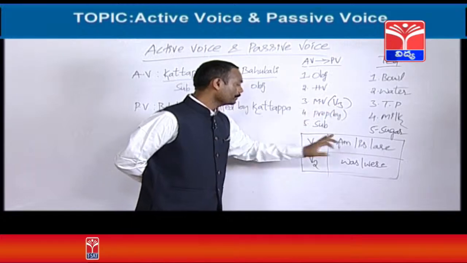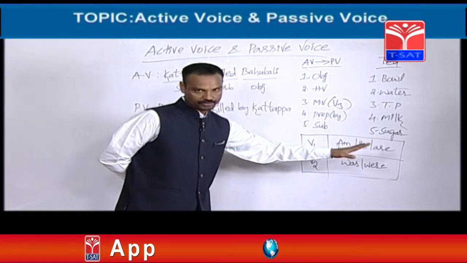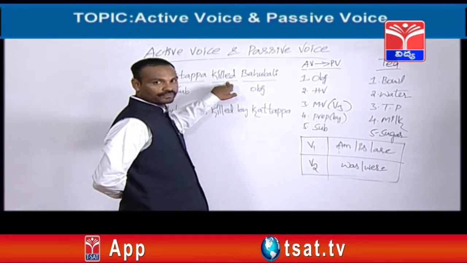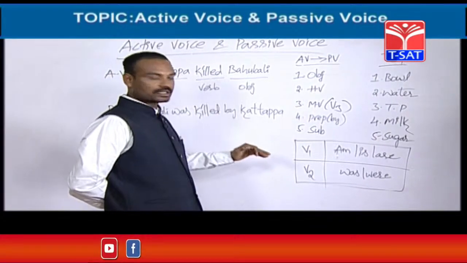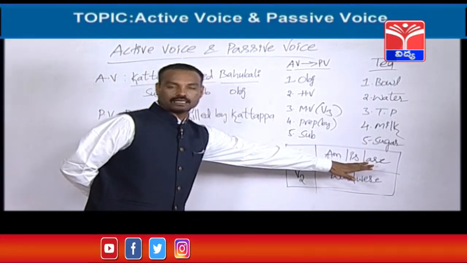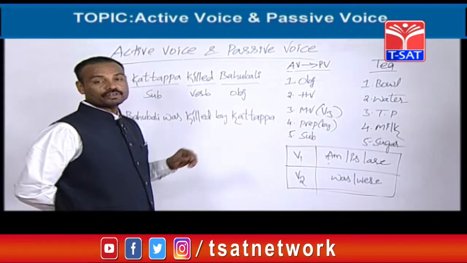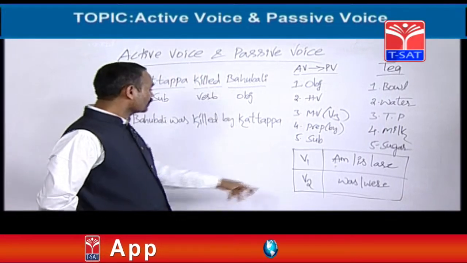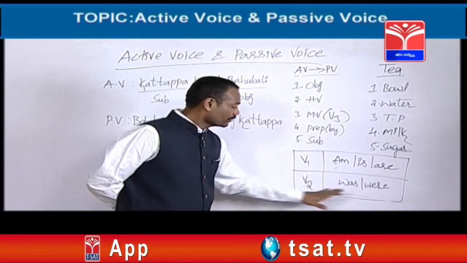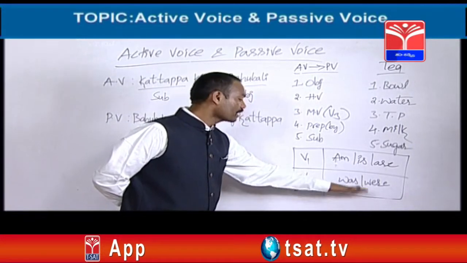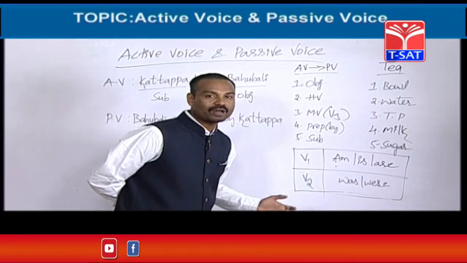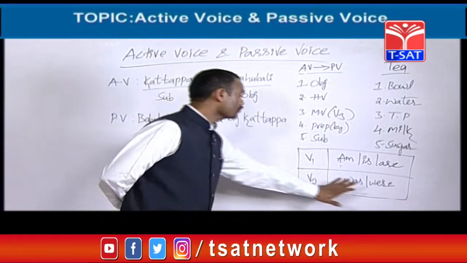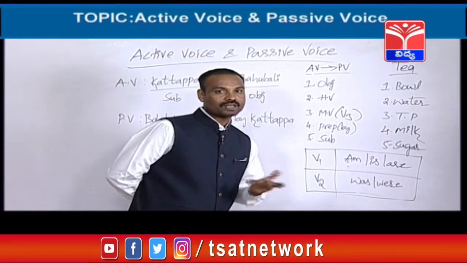Helping verb. HV means helping verb. These are also called as B forms. Right. So whenever you find V1, if the verb is in the first form, you can select any one of these three. Okay. Is it V1 or V2, friends? Kill is V1, killed is V2. So it is V2. So when the verb is in the second form, you are supposed to select the B form or helping verb from this list, was and were. V2 means we should take the helping verb from here, either was or were.